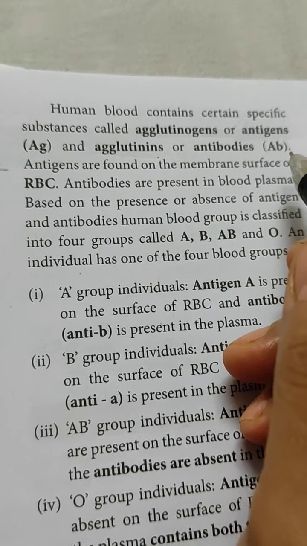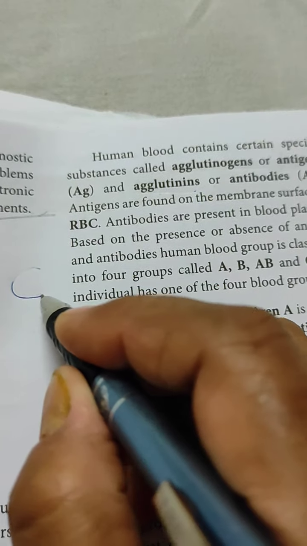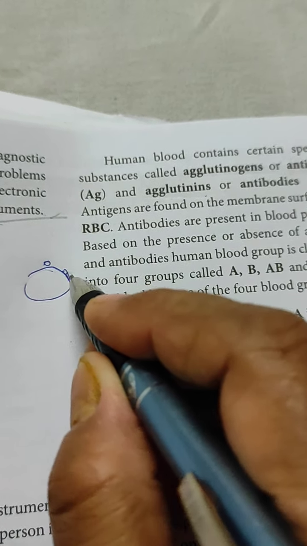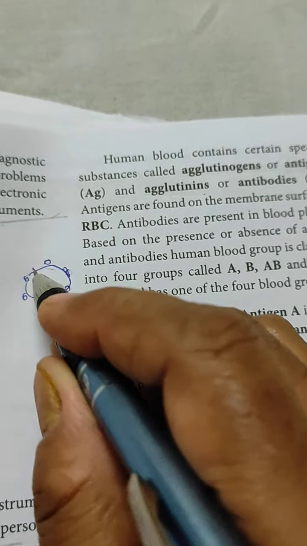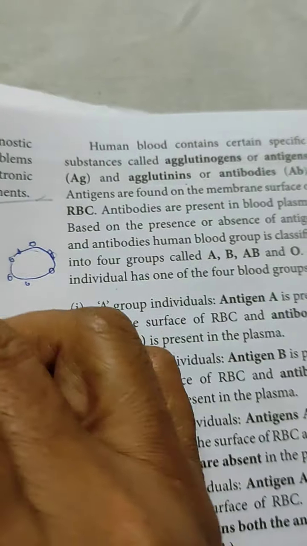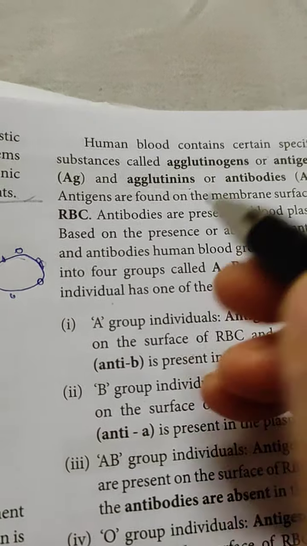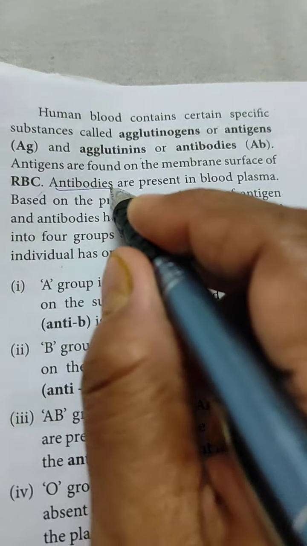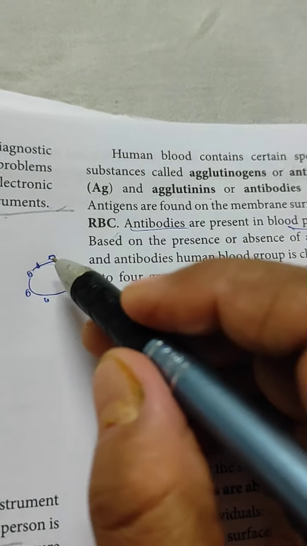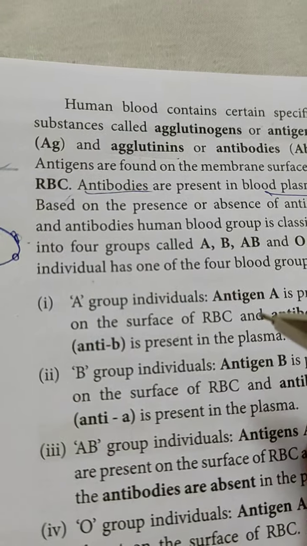Antigens are found on the membrane surface of RBC. RBC, we have told, is disc shaped. This is the membrane. Here only antigens will be present. Antibodies are present in plasma. Already we have told what are the components of blood plasma. So what is the location of antibodies? Blood plasma. Antigens are on the surface membrane of RBC.